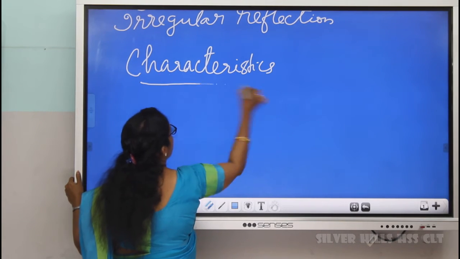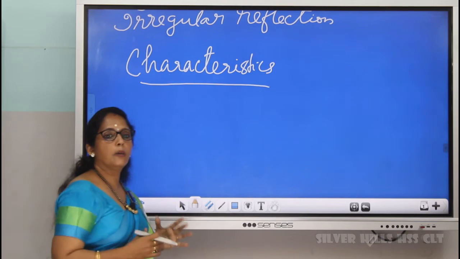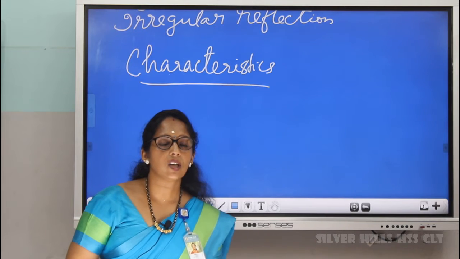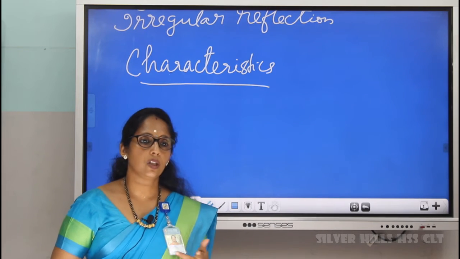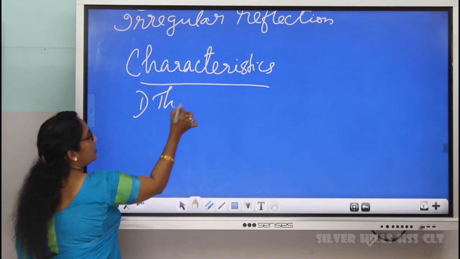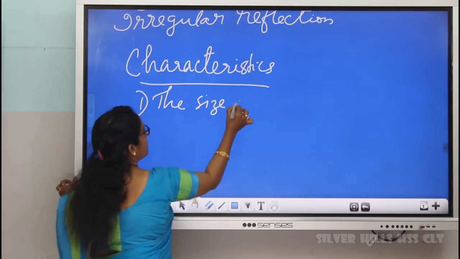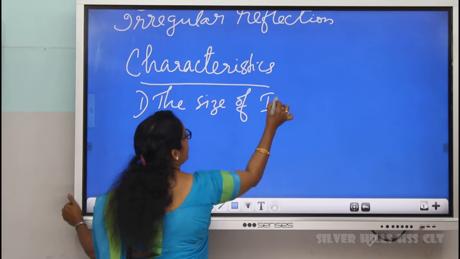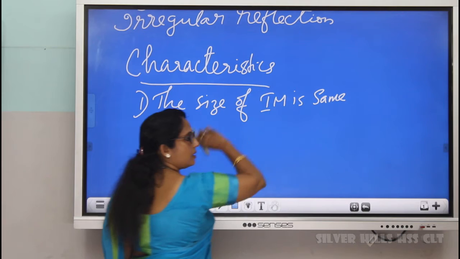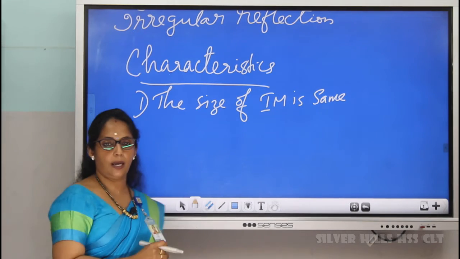Characteristics. One is, you are standing in front of the mirror and observing your size as well as shape. Is there any change in the size or shape? No change. So, we can say the size of the image is same as the object. No change in the size as well as shape.